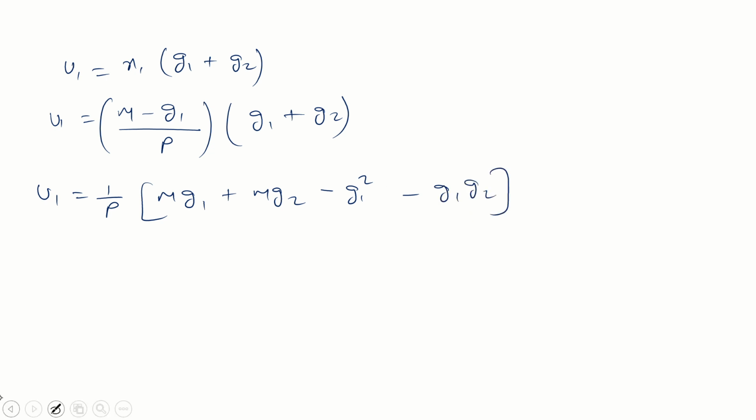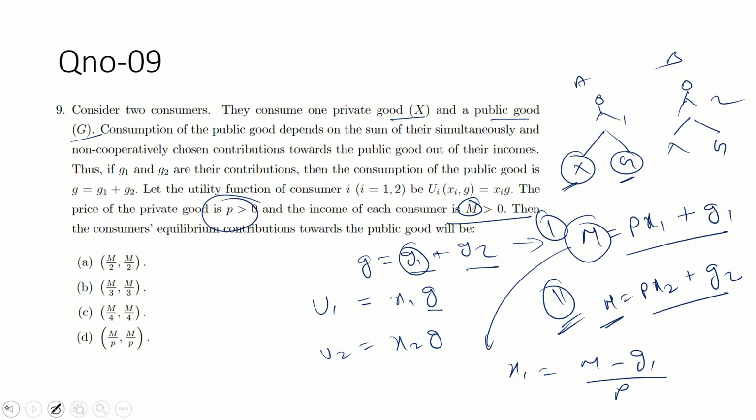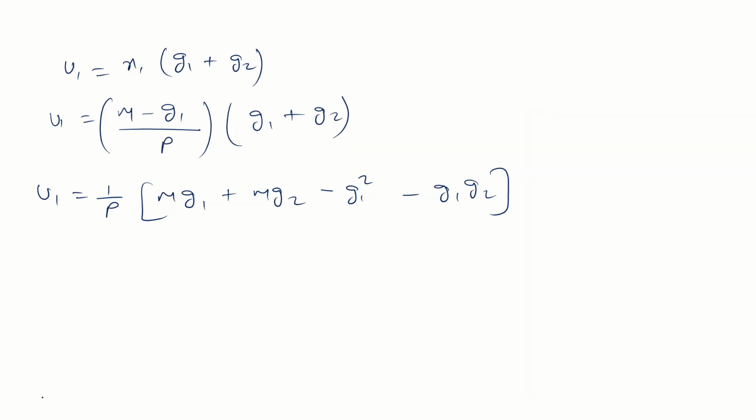Okay, guys, but the question is asking about what is the optimal value. For optimal value we have to use what? First order condition. Just differentiate it with respect to g1. So if you differentiate this, what you will get?